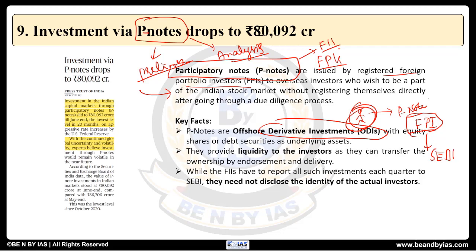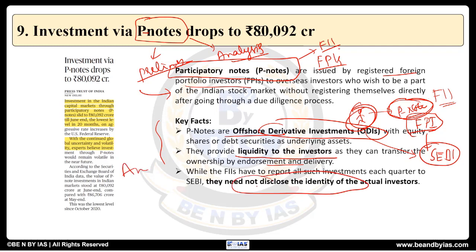the Securities Exchange Board of India, which is a regulatory body. But however, this does not provide the identity of this person. So without giving the identity, you can hold your investment, you can put your investment into the foreign institutional investments. So that is the advantage of it. Now it is an offshore derivative, and it provides liquidity to the investor as they can transfer the ownership by endorsement and delivery. And another thing is there is anonymity, like there is no need to disclose the identity of the actual investor. So as a result of it, many people do prefer to invest in this.